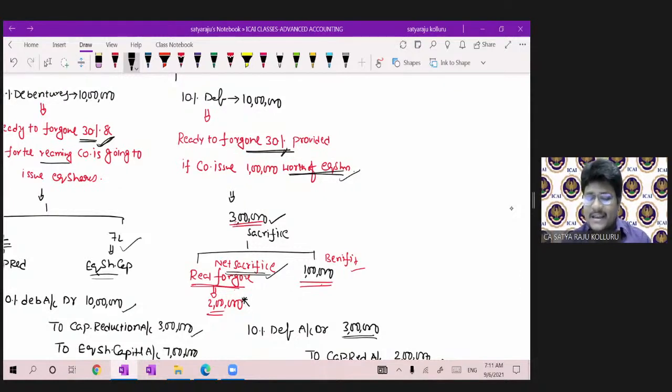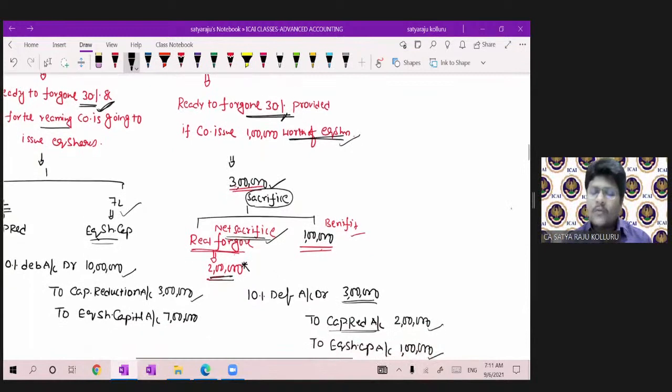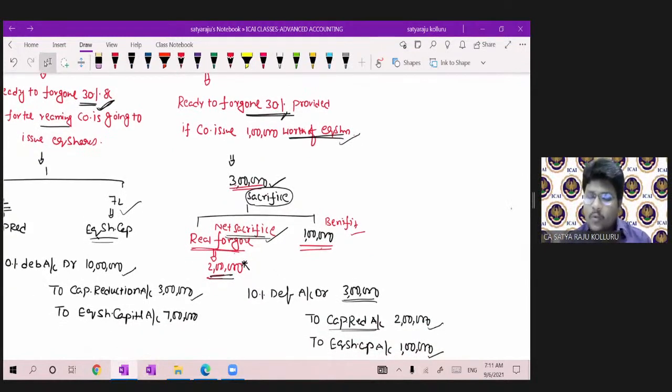That means the real sacrifice was not 3 lakhs; the gross sacrifice was 3 lakhs. As a result of sacrifice, they are expecting 1 lakh benefit. That's why the net sacrifice was 2 lakhs. That means the real amount forgone by the debenture holders was only 2 lakhs.